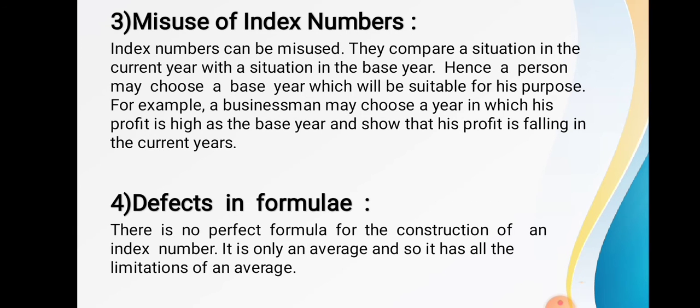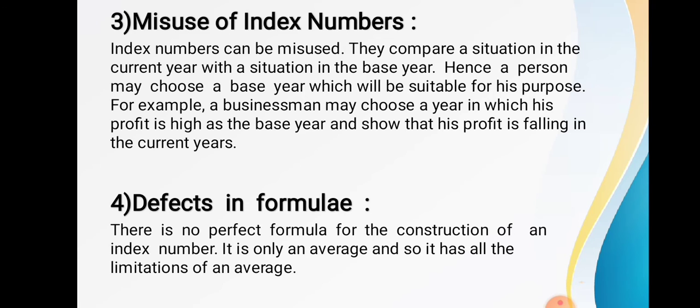The third limitation is misuse of index number. Index numbers can be misused. They compare the situation in the current year with the situation in the base year.